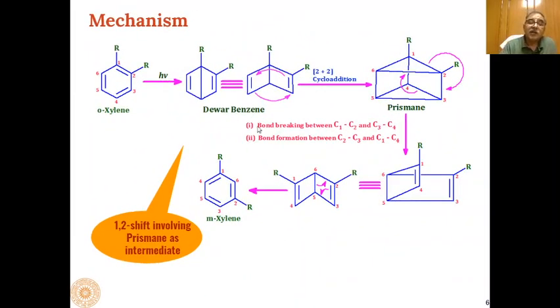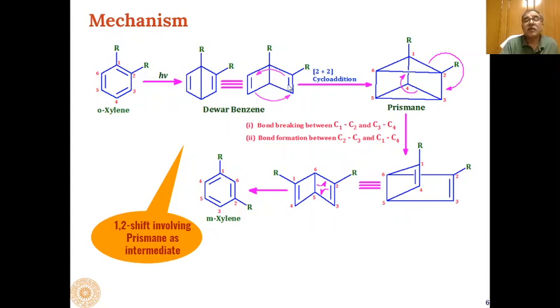Then similarly, if the intermediate involved is prismane, then also we can get metaxylene. And we know that xylenes on photochemical irradiation can be converted into Dewar benzene, and these types of intermediates are formed in such photochemical reactions where the excited state involved is the S2 excited state.